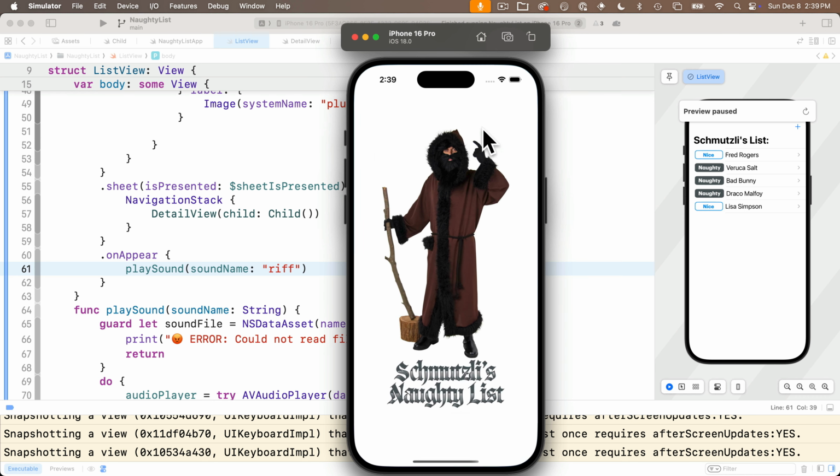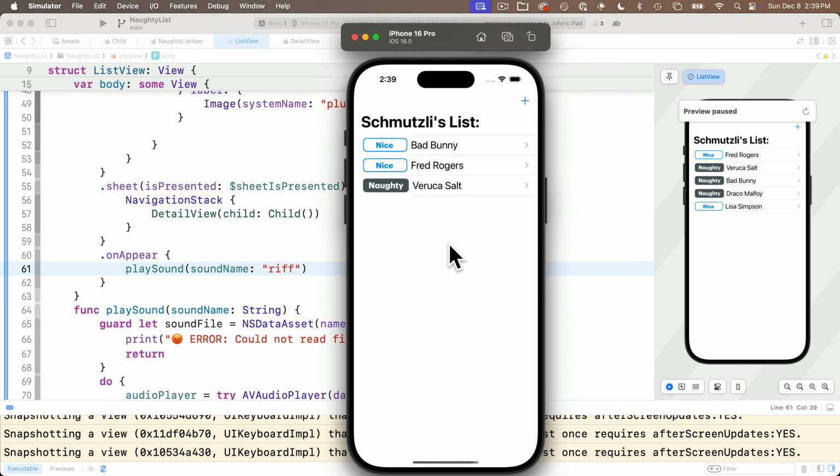Mine isn't playing. And at that, Swifty Schmutzli's list is done. I hope you did well. If not, I hope you understand the areas that tripped you up.